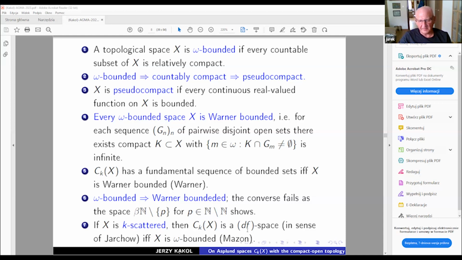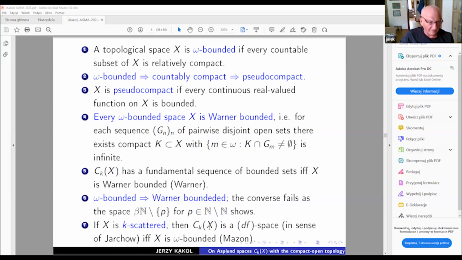This is the little df property introduced by Jarchow a long time ago, but it's a nice object for investigation if we want to study topological and analytic properties of spaces of continuous functions.